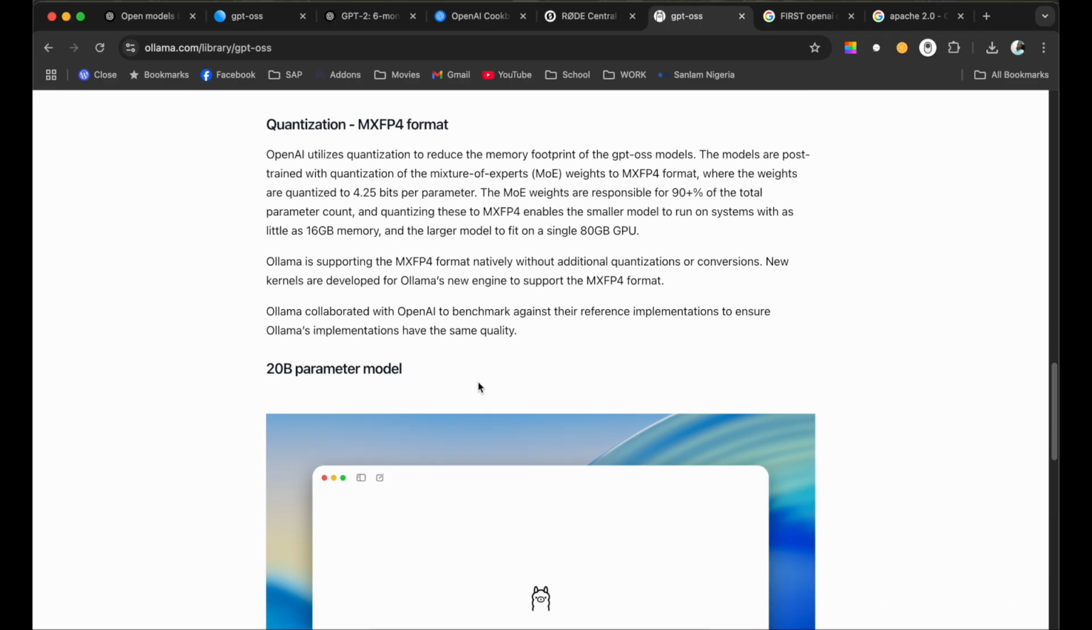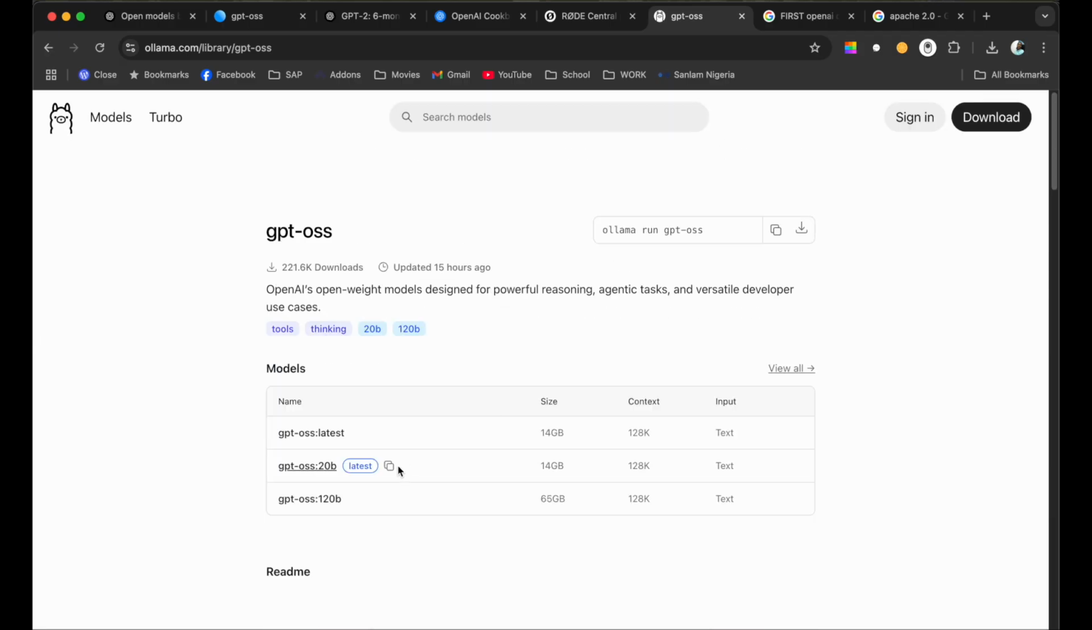And of course, now we can try this model using the new Ollama app that I talked about in the previous video. If you have not seen that video, go watch it. I'll leave the link in the description. If we needed to run this model now, we just pull it from here. Ollama run GPT-OSS, and we are good to go.